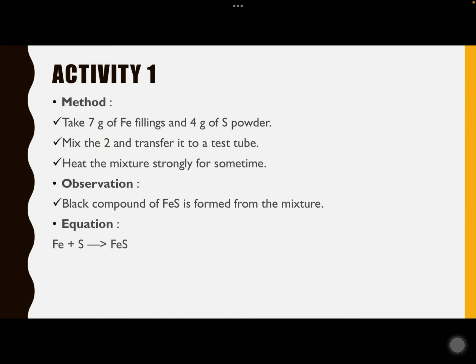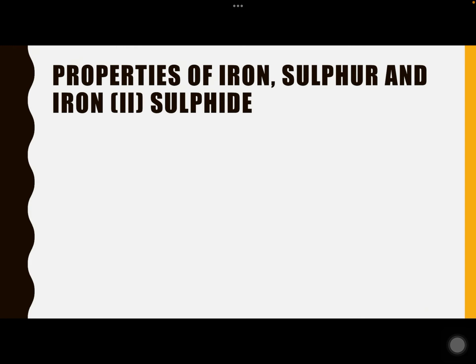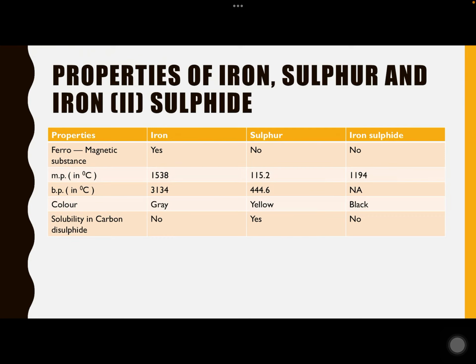The equation is iron plus sulfur produces iron sulfide. So this happens. Now the property: an element reacts with an element to form a compound. So iron is an element, sulfur is an element, iron sulfide is a compound. Now here the properties of iron, sulfur and iron sulfide are completely different.